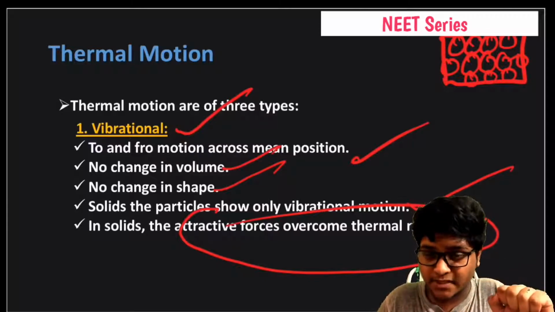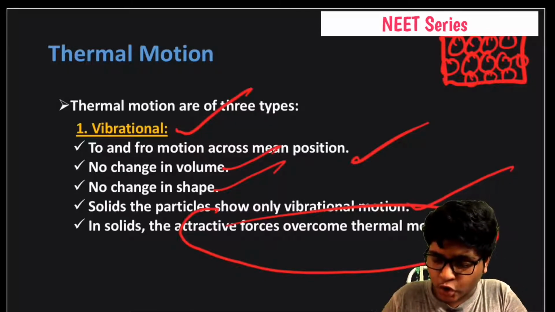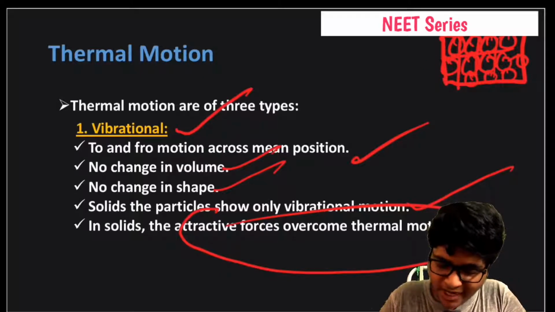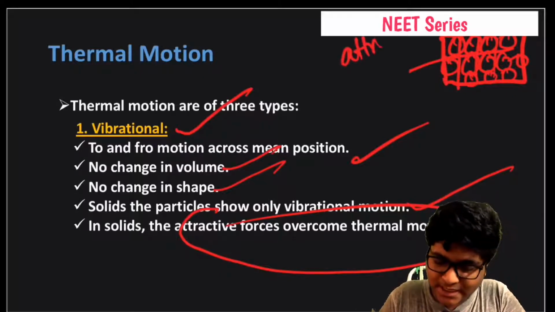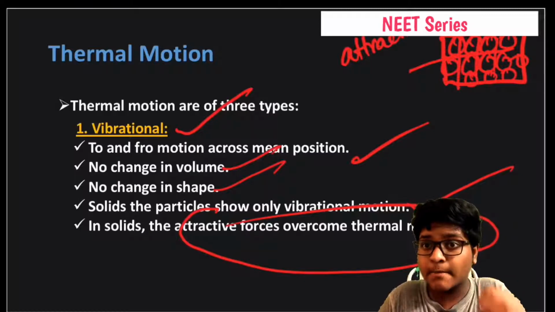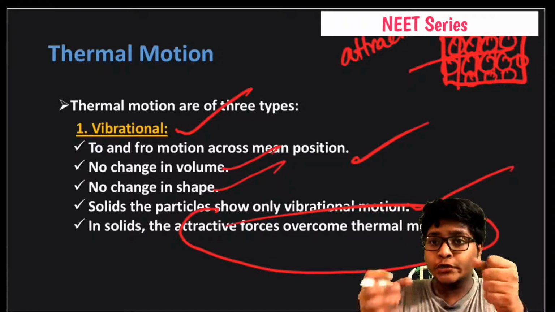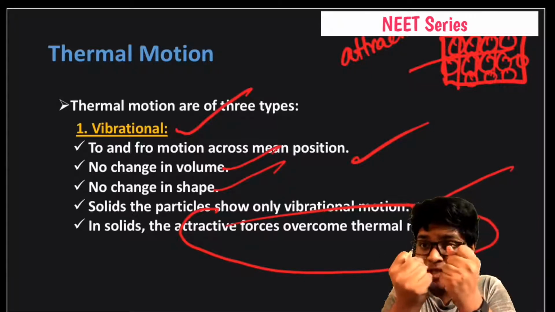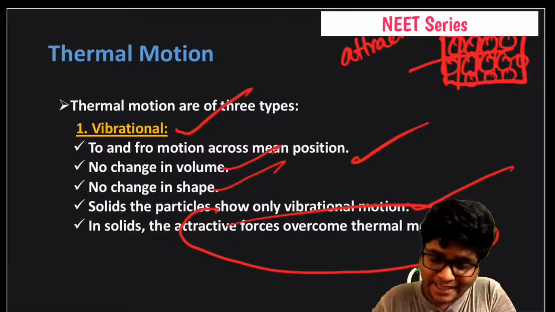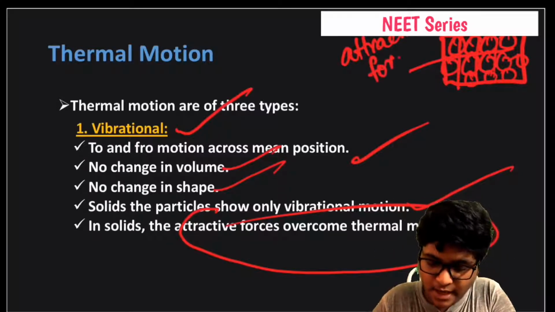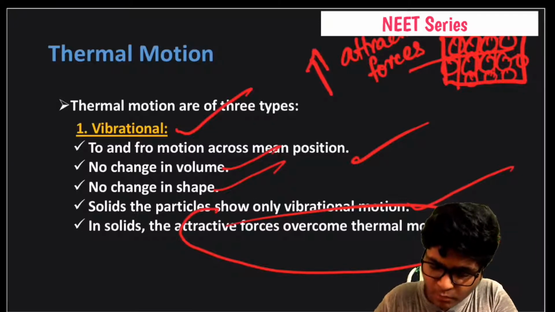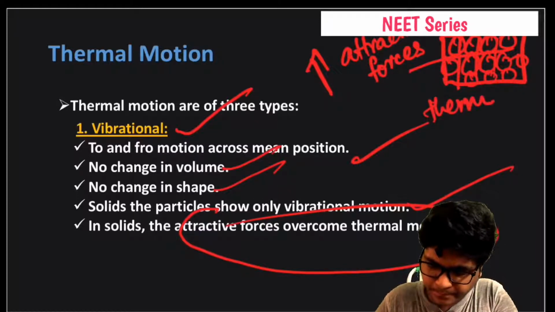There are huge attractive forces, because there is very little space, because they are very tightly packed. Due to the tightness, there are very few spaces among the molecules. That's why attractive forces are more and thermal motion is less.